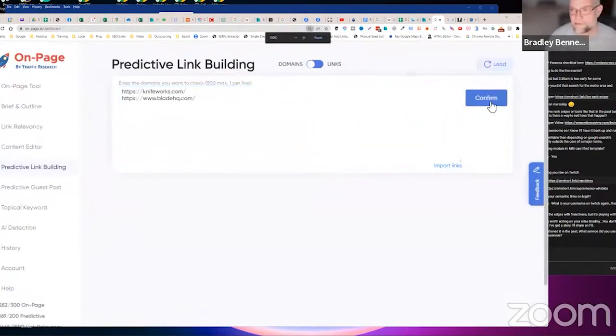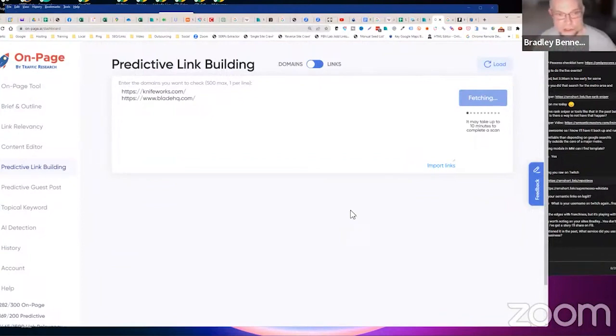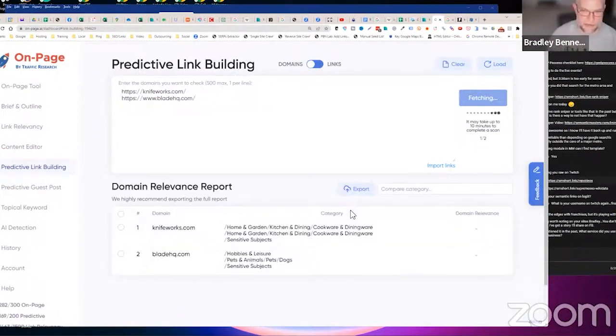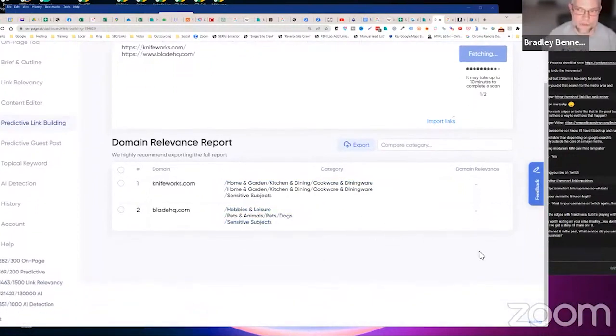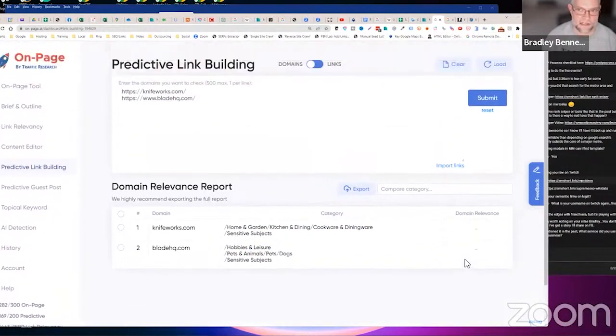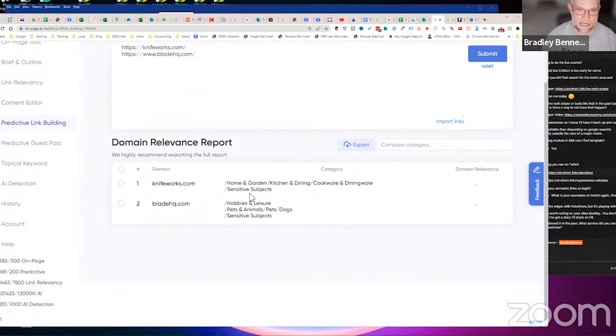I'm going to hit submit, confirm. It just takes a minute, but all this is doing is taking the two URLs and scanning them with Google's NLP via their API. So it takes a minute and it's going to show me Google's NLP topical categories that it has determined are the topical categories for the content of these domains. And it typically will give you a confidence score over here as to how confident it is. I'm not seeing that here, but if you take a look at this, there we go.